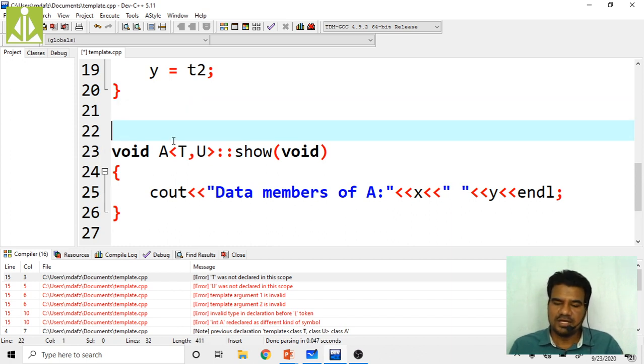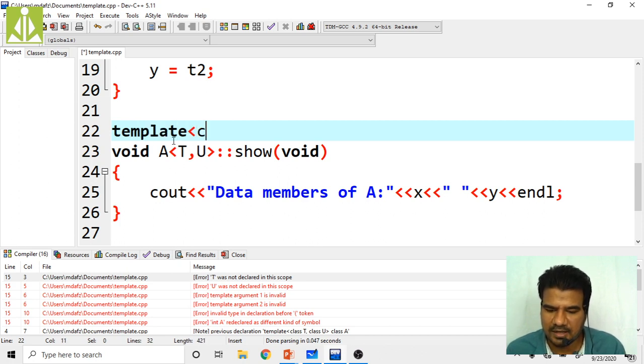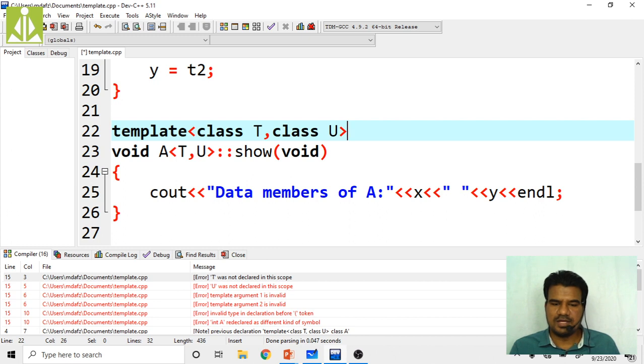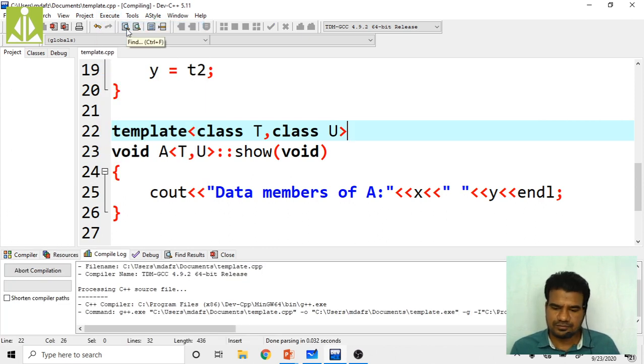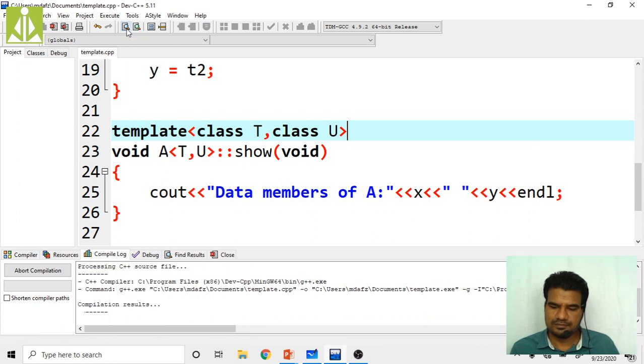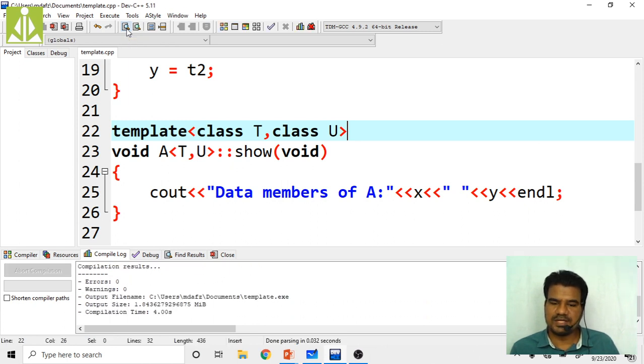When you are defining the show function, again you will get that error, so fully qualify it with template class T, comma, class U, like this. Now save the program and compile. Yes, successfully compiled, as you can see.